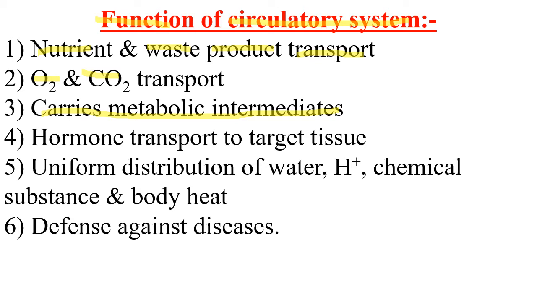The hormones produced by the endocrine system are also transported to the target tissue with the help of the circulatory system. Whatever nutrients are available are uniformly distributed, like water, protons and chemical substances, along with the body heat. And lastly, the circulatory system plays an important role in the defense system of the organism against various types of diseases.